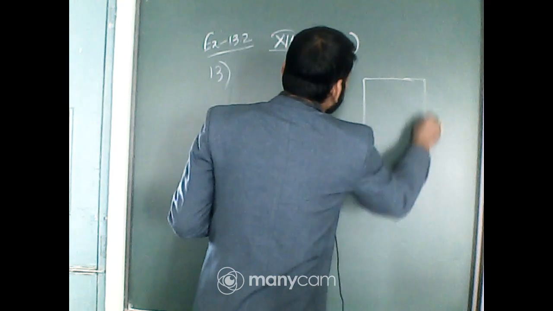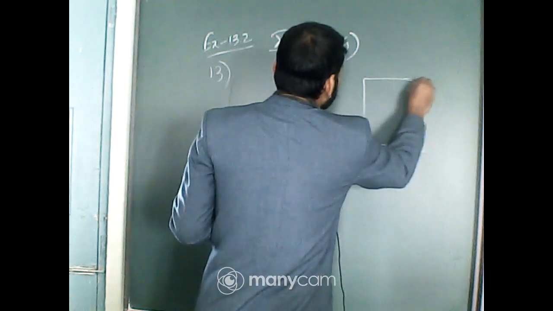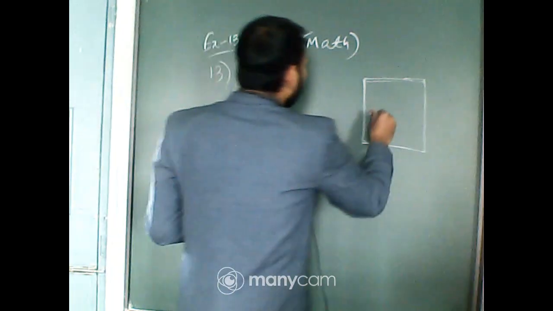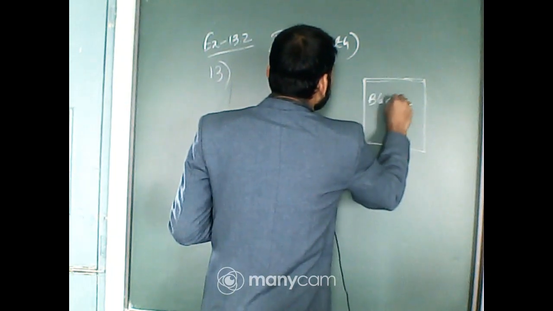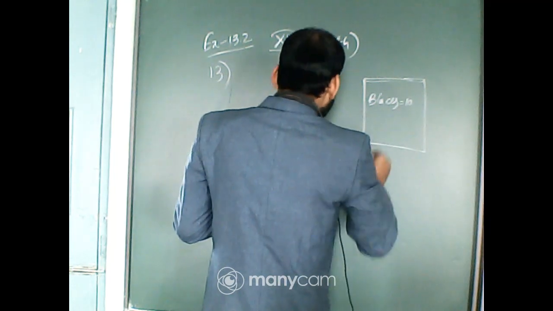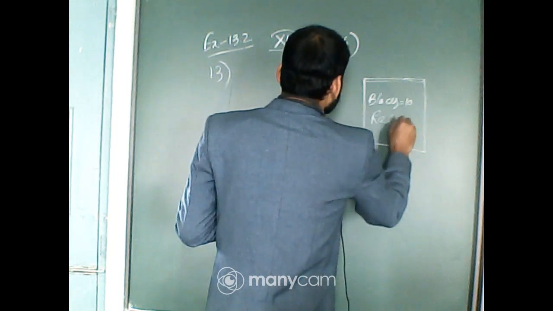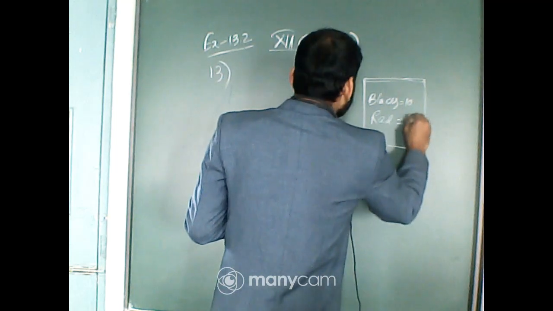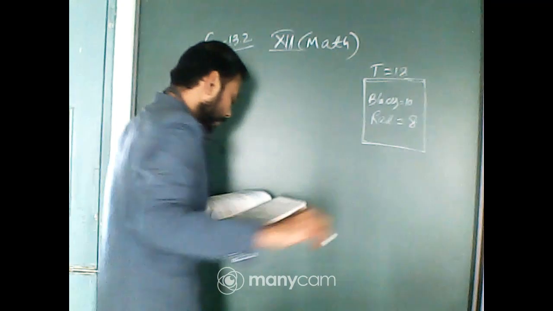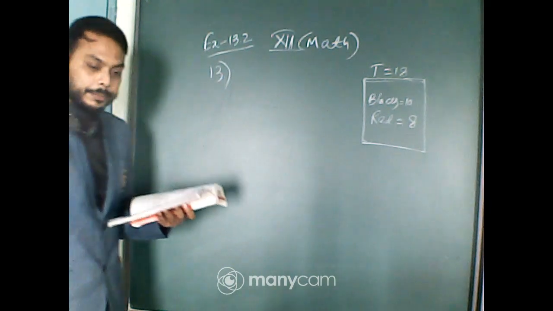So the box consists of 10 black ball. So black ball 10 and red ball, that is 8. So total number of balls, that is 18 in the box. Okay.